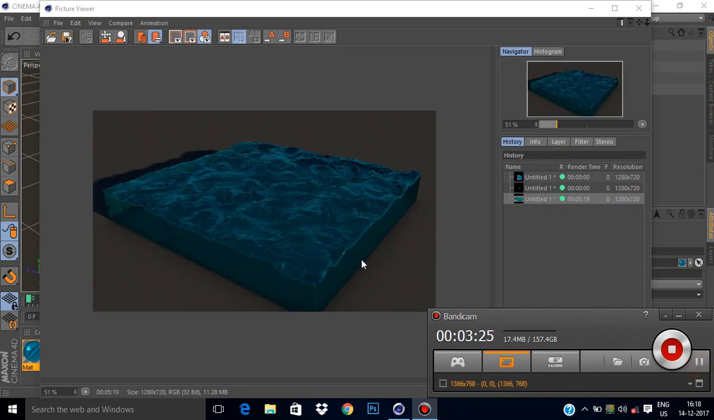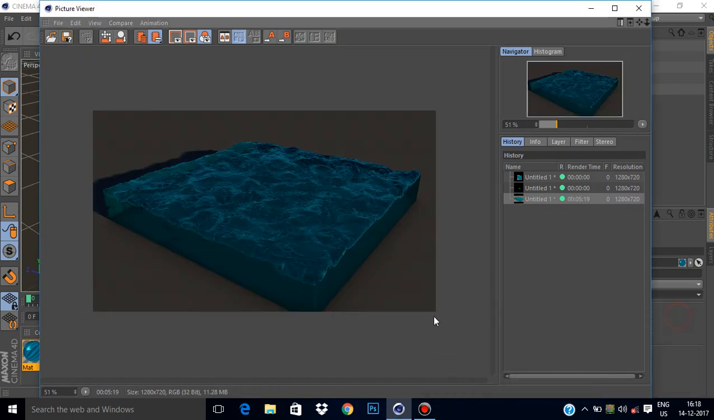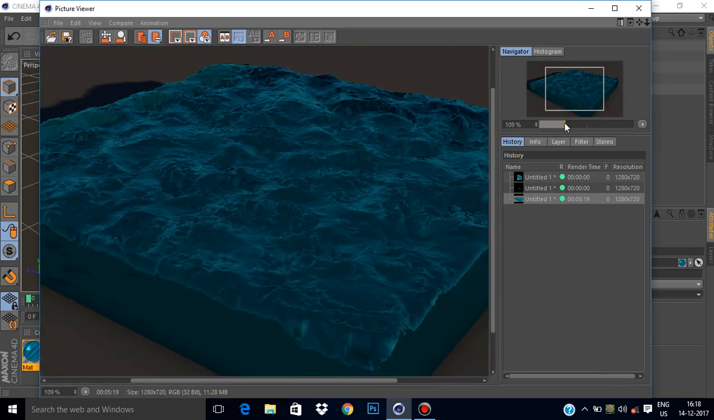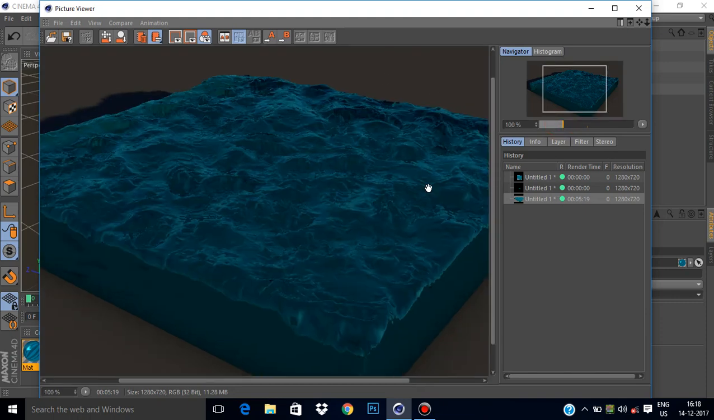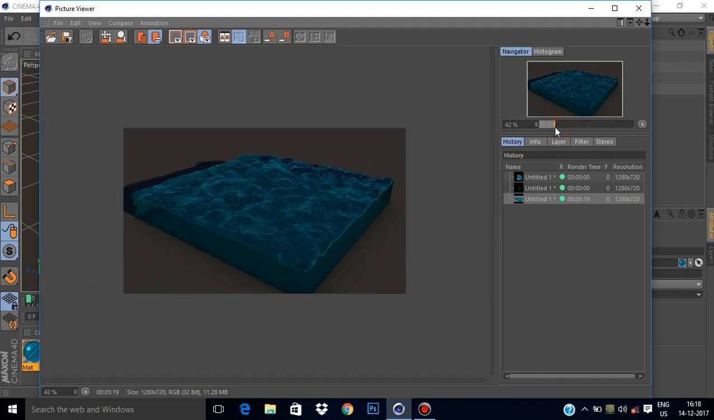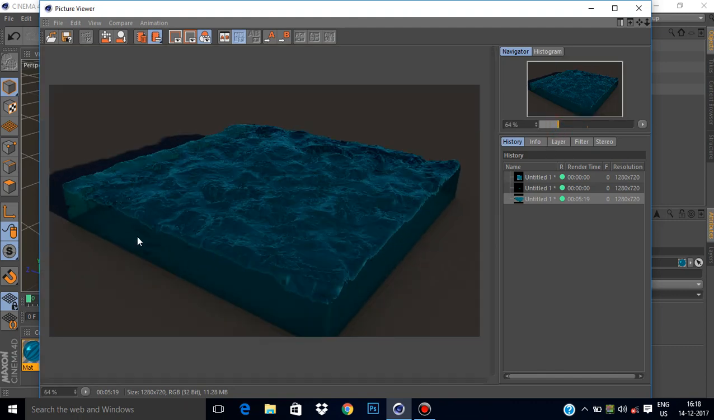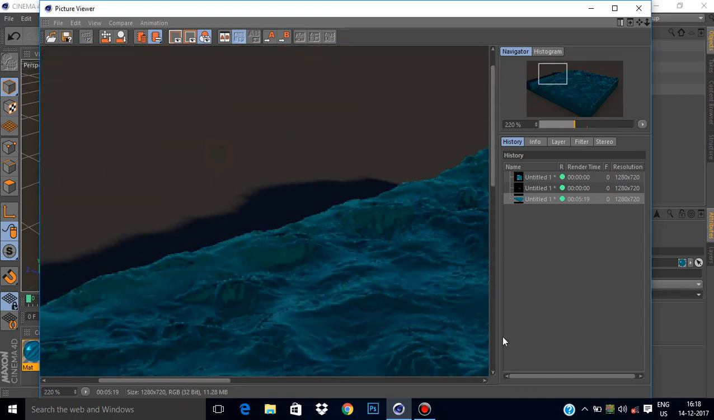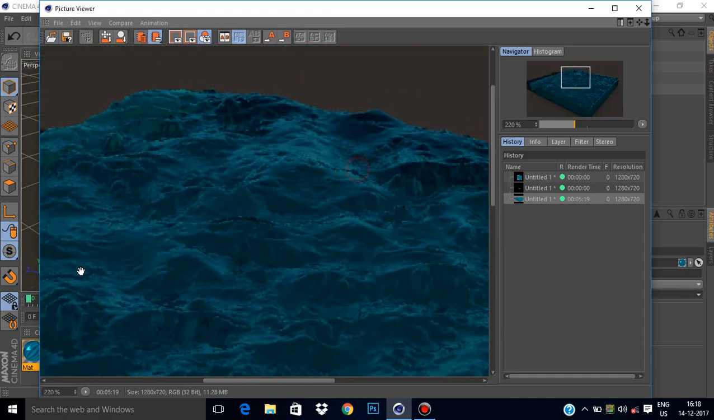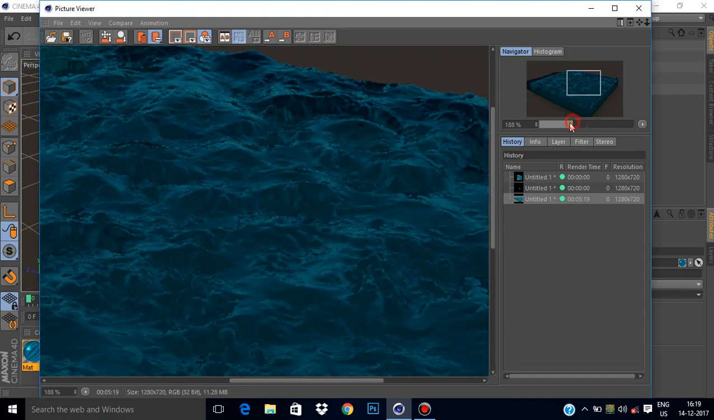So guys, the render has finished. You can see it's somewhat realistic. You can get a more realistic look by adjusting some light settings and some render settings. So that's it, guys. That's how you can create realistic water waves or beach waves in C4D.